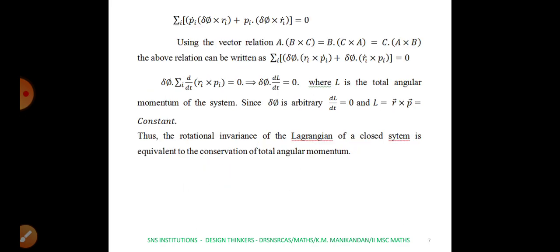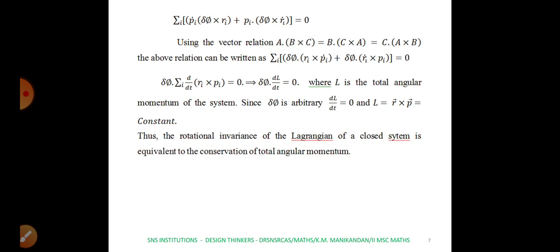You will get summation over i of Ṗi · (δφ × Ri) plus Pi · (δφ × Ṙi) equal to 0. In vector calculus we studied that A · (B × C) equals B · (C × A), equal to C · (A × B). So by applying this box product rule, we can take A as Ṗi, B vector as δφ and C vector as Ri vector, and instead of A · (B × C), we replace it by B · (C × A).